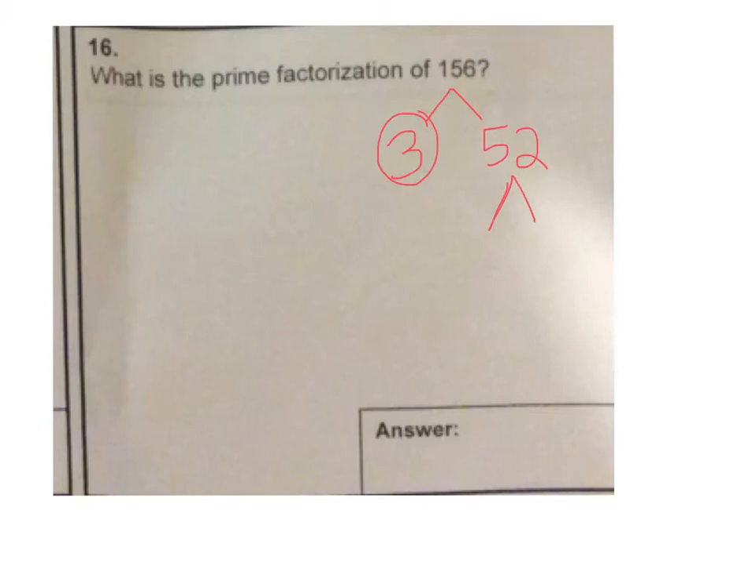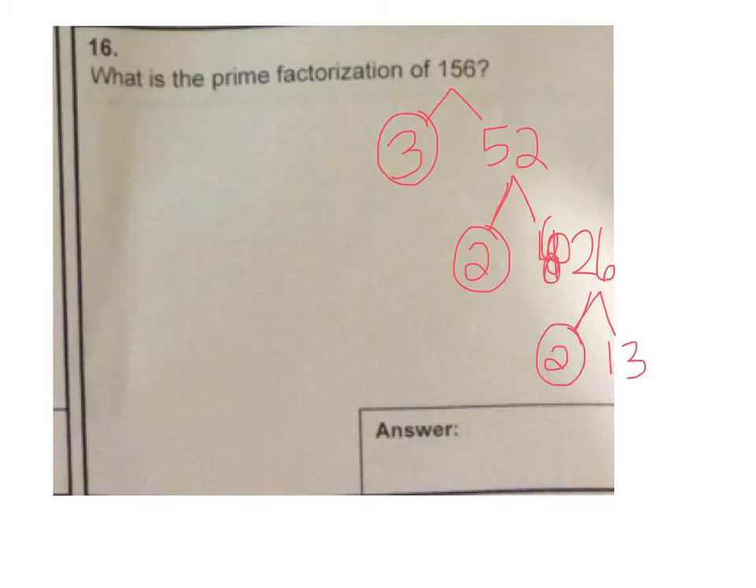52 is even, so I can do 2 times 26. And then 26 can be 2 times 13. And then 13 is prime, so we've got 2 squared times 3 times 13 as our final answer.